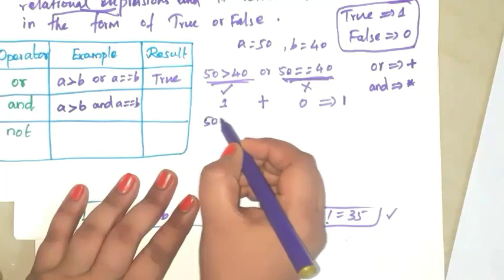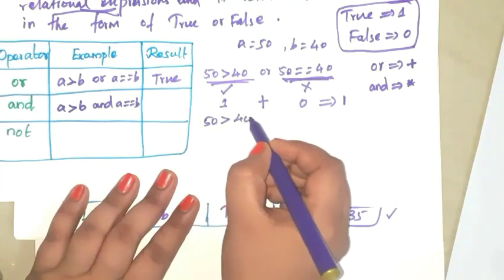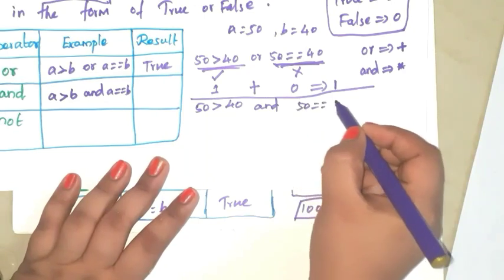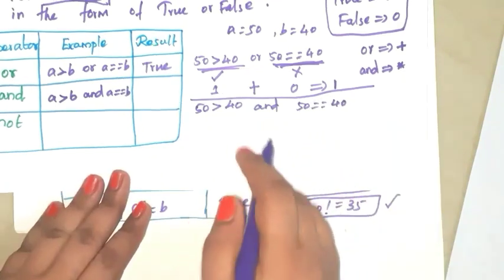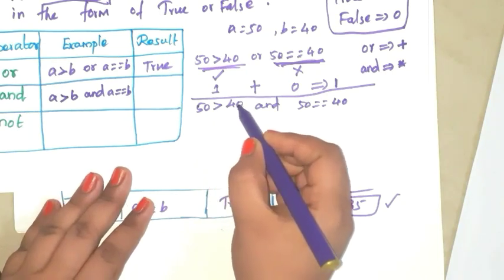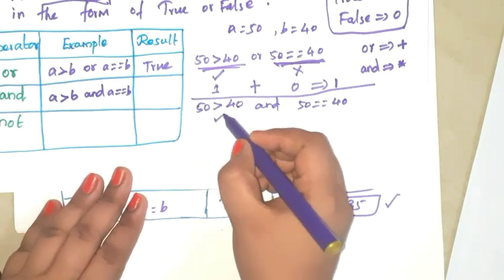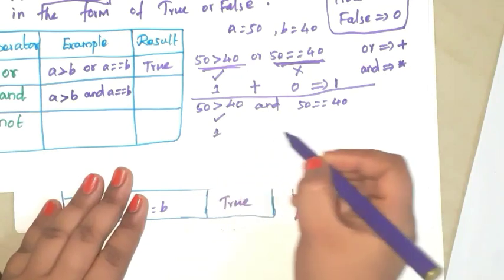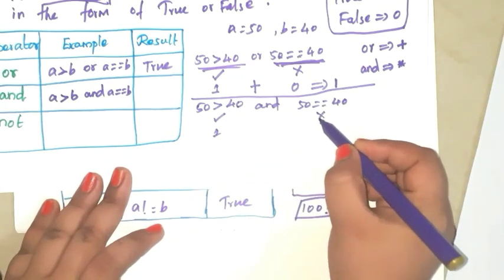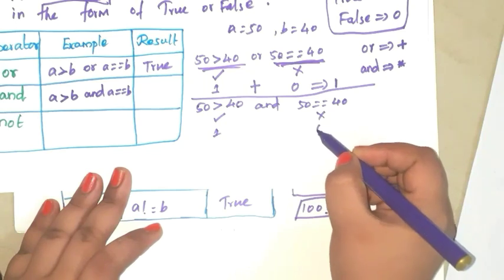50 is greater than 40 and 50 is equal to 40. Okay, see here, 50 is greater than 40. Is this true or false? True. Okay, so 1. And 50 is equal to 40? Not true. Okay, so this is 0.